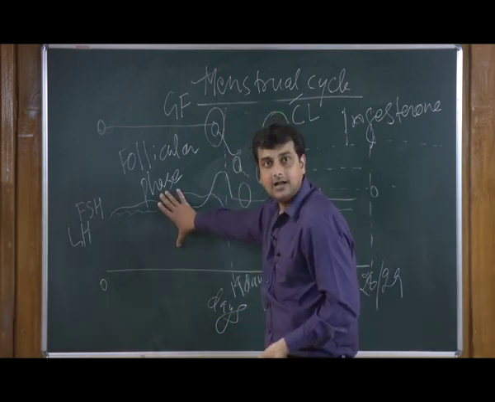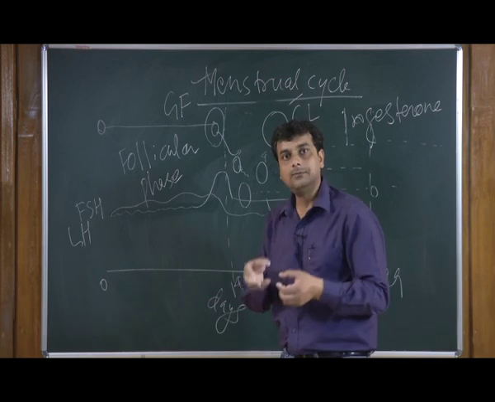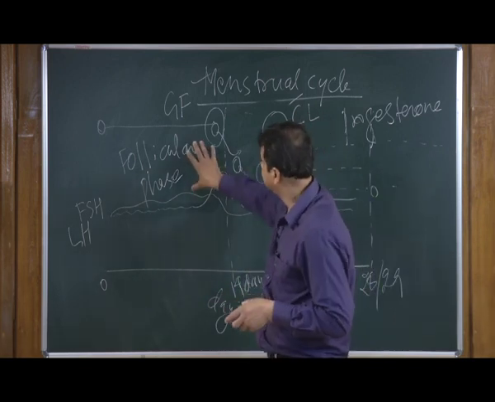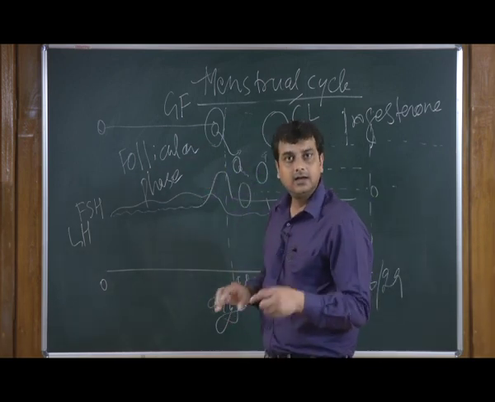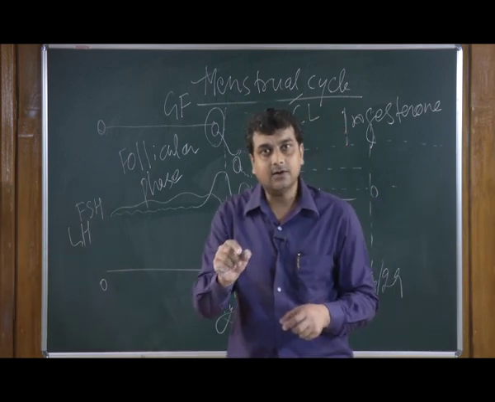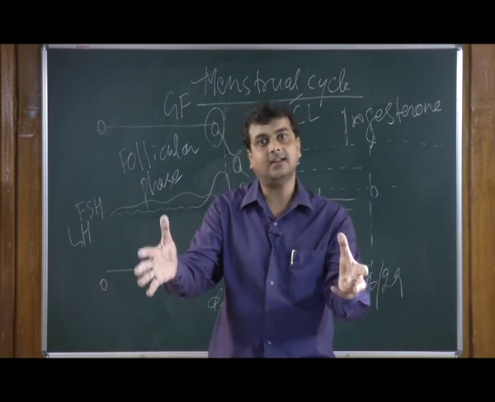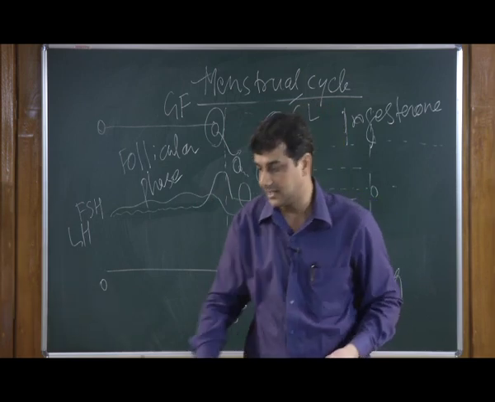Now, we understood this whole process in terms of what is there in the follicle and what is there in the hormone level. Let us try to understand what is happening in the female reproductive tract and what we are seeing from outside.